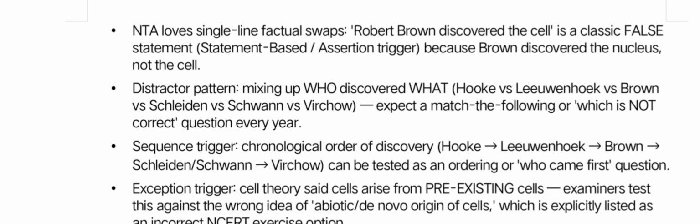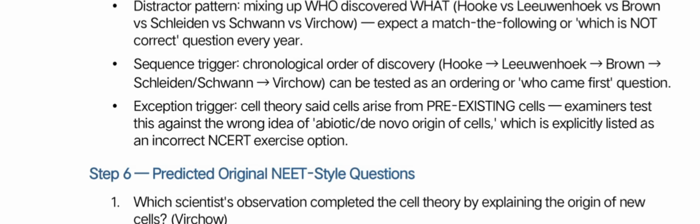Another distracting pattern is mixing up who discovered what: Hooke versus Leeuwenhoek versus Brown versus Schleiden versus Schwann versus Virchow.